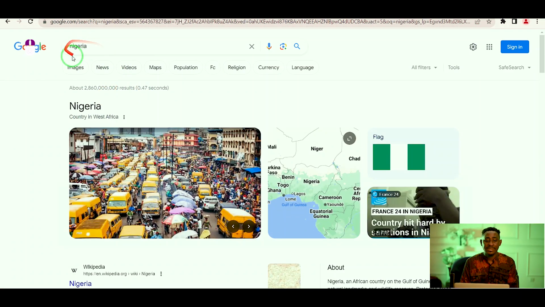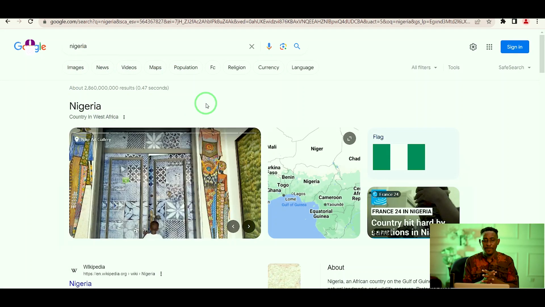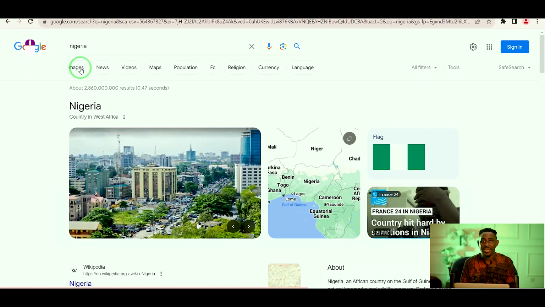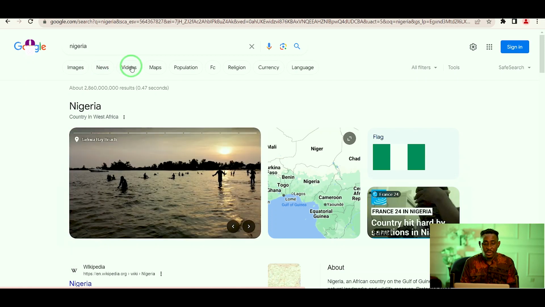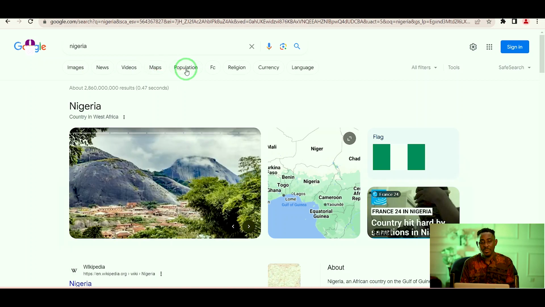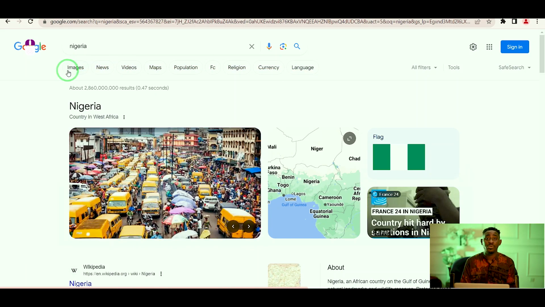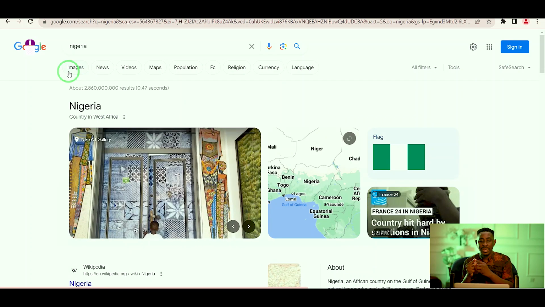Now, if you look at this particular page, Google has actually shown you something. What Google is telling you here is, this is your keyword. You can click images to get images of Nigeria. You can click news to get news on Nigeria. You can click videos to see videos on Nigeria. You can click maps to see the Nigerian map. You can click population to see the population in Nigeria. You can click this to see the capital, the region, the currency, and the language. Google has actually helped you to summarize your topic into image, news, videos, and all.